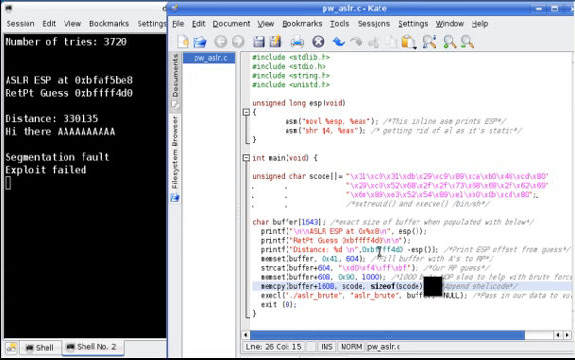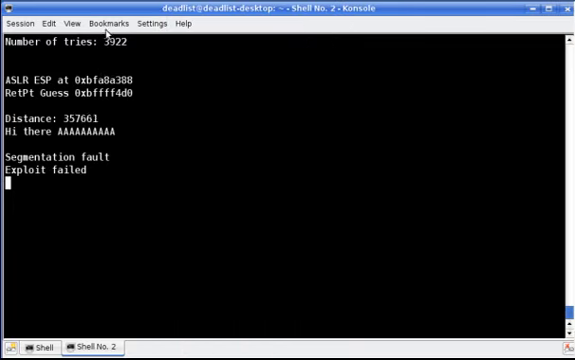Of course, that buffer again is our padding of A's, the return pointer guess, followed by the NOP sled, followed by the shellcode. As you can see over here on the left, it's not done running yet. It's up to just about 4,000 tries. We'll go ahead and let that continue. Hopefully it'll get it within 10,000 sometime. Again, though, it takes up to 15 to 20,000 tries.